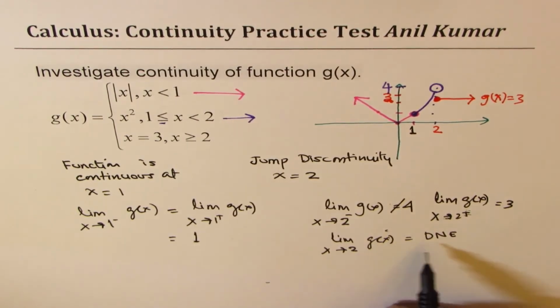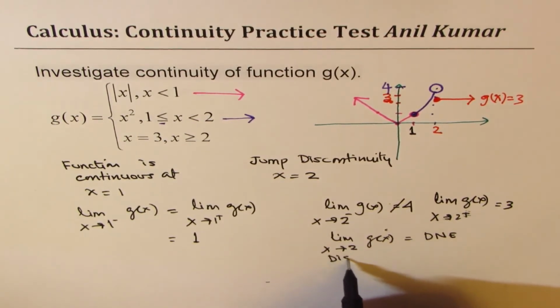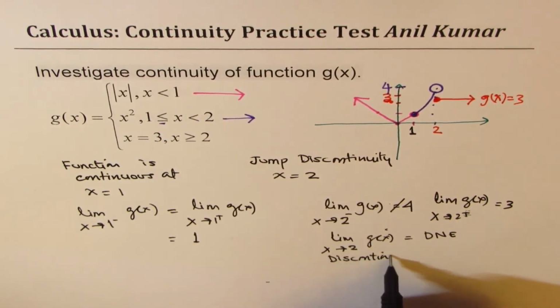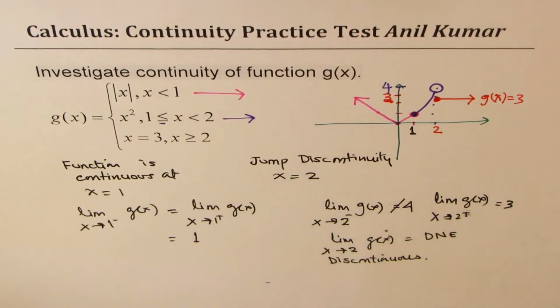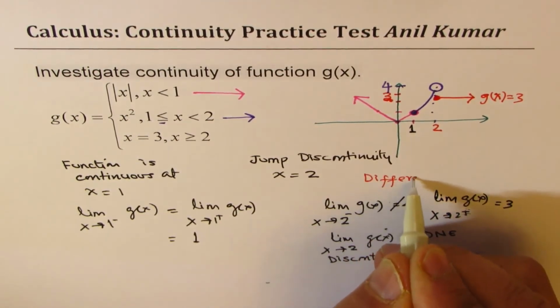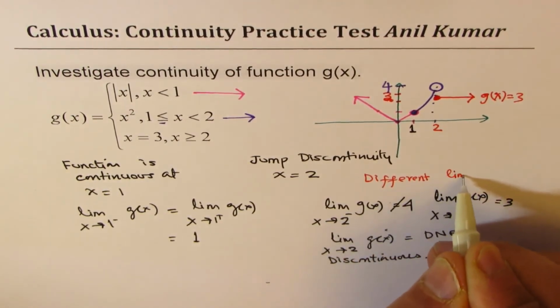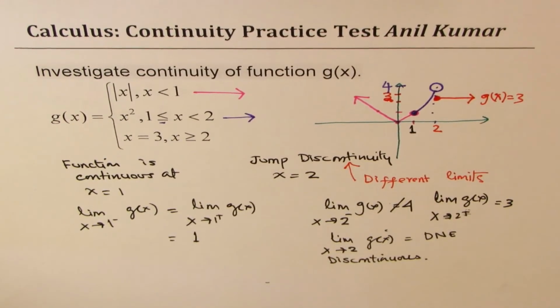Well, if the limit does not exist, then the function is discontinuous, correct? So therefore, it is discontinuous. Now, since the limits are different, the type of discontinuity is a jump discontinuity, right?